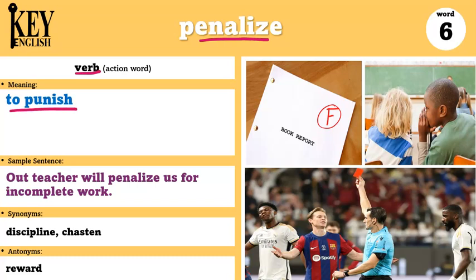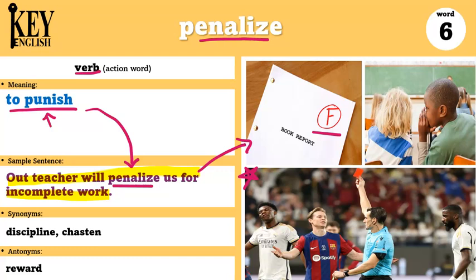Usually someone has broken a rule or done something bad and they receive a punishment, so we call that being penalized. The sample sentence says, our teacher will penalize us for incomplete work. So in this sentence, if you do not finish all of your work in the class, then the teacher will penalize. The teacher will give some kind of punishment to the students. For example, they might get a lower grade.